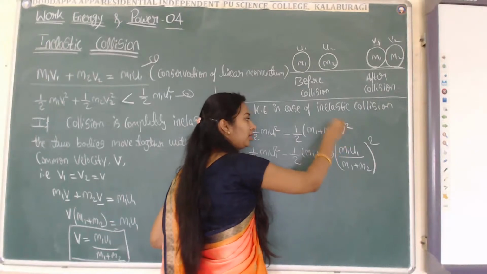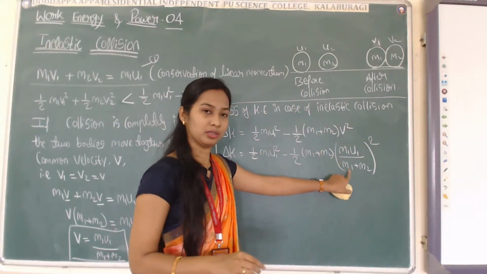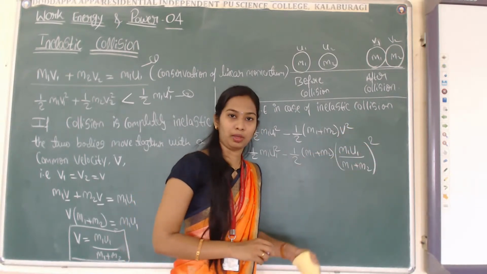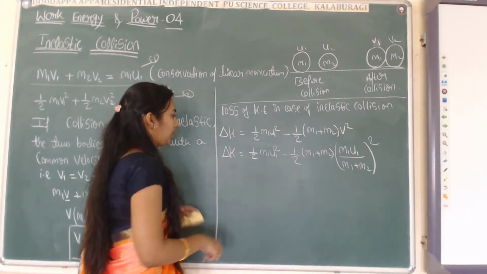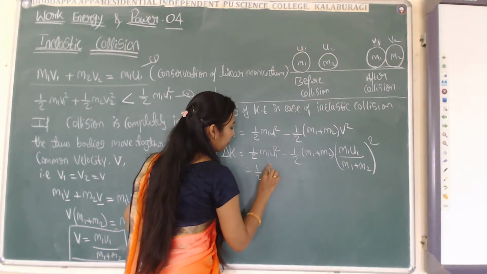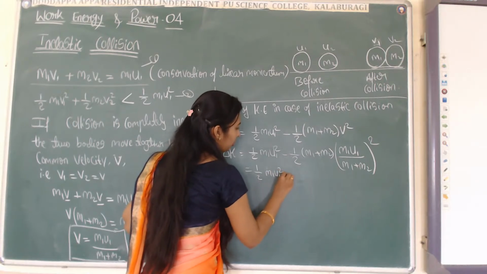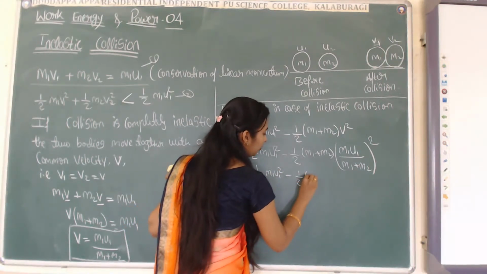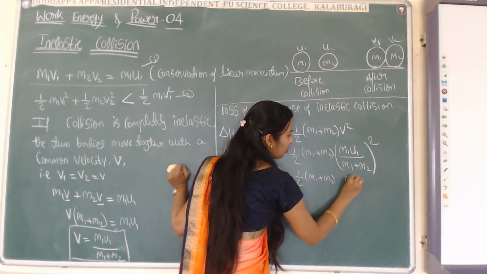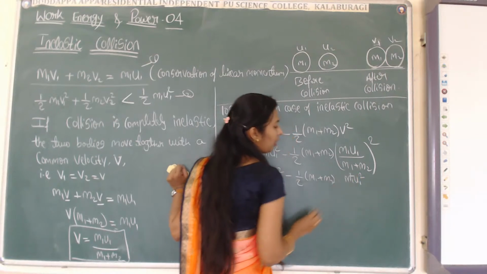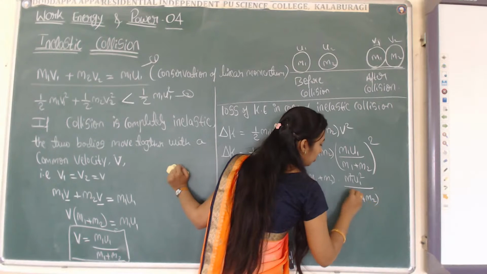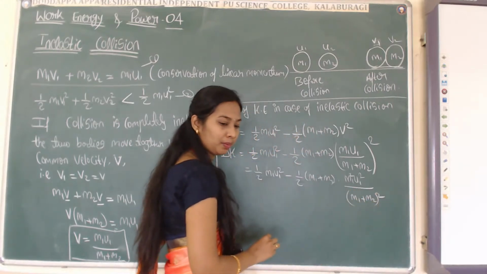I have substituted the value of v in this equation. Now I can write this as half m1 u1 square minus half m1 plus m2 times m1 square u1 square divided by m1 plus m2 whole square.